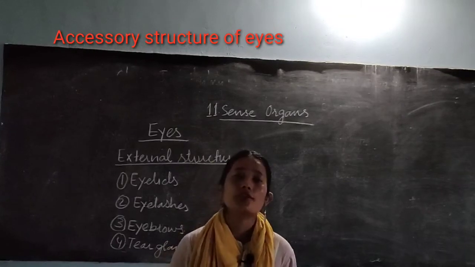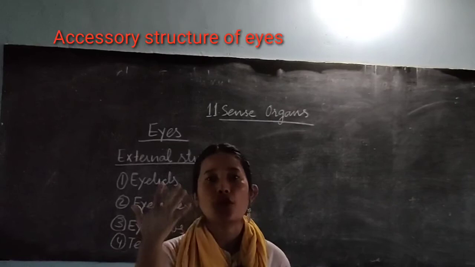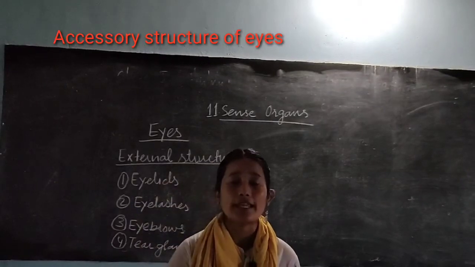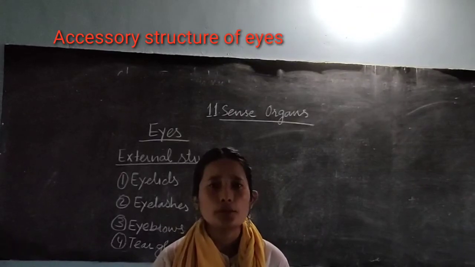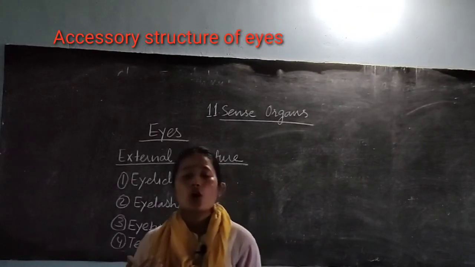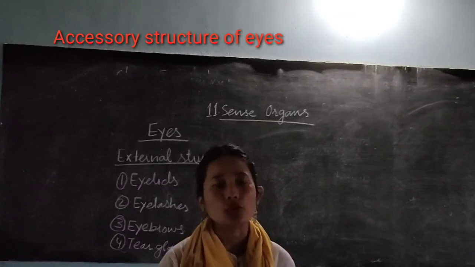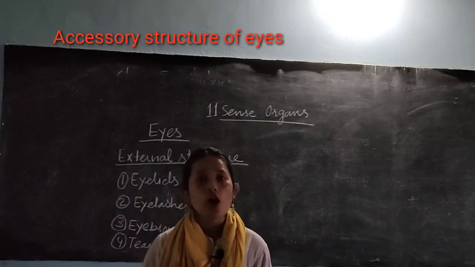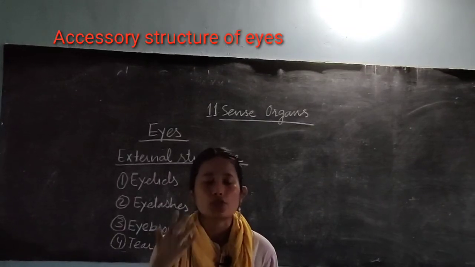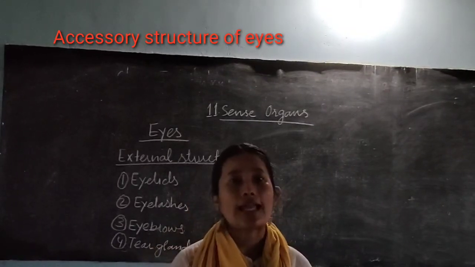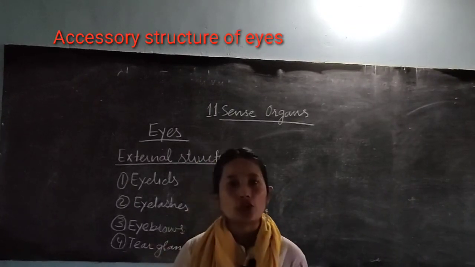What is the function of the eyelids? The function of the eyelid is to protect the front surface of your eyes from any external dirt or germs. It also prevents an excess amount of light from entering your eyes, so that no damage can be caused. So if I focus a torch in front of your eyes, what happens? You simply close your eyelids. So what are the eyelids doing? They are preventing an excess amount of light from entering your eyes.